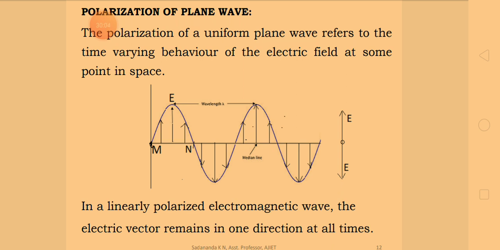That single line represents the electric vector E. Thus, the polarization of a uniform plane wave refers to the time varying behavior of the electric field at some point in space.